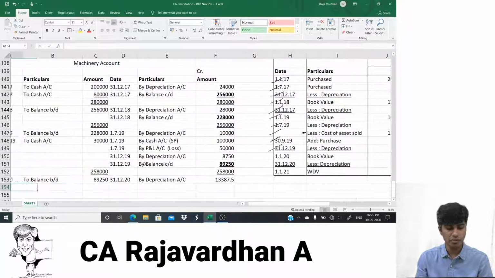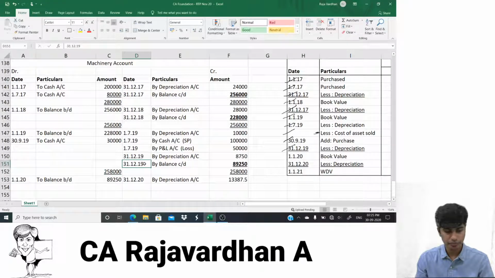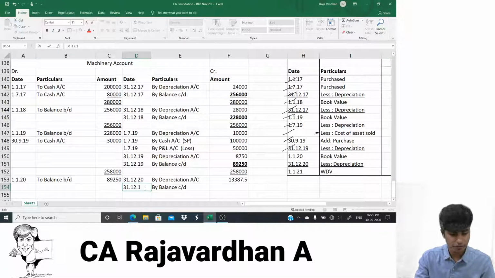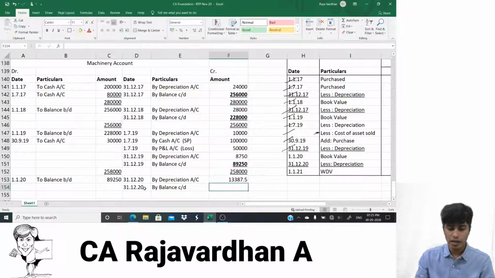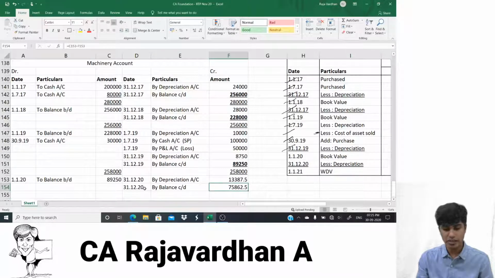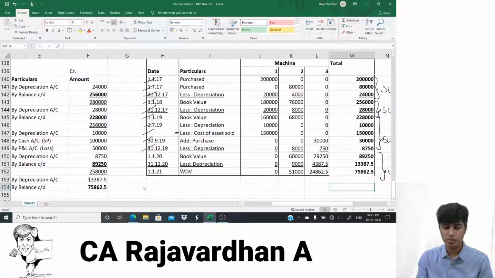If I find the balance carried down here, I would have to change the date and then find the balance. I had the asset to the extent of 89,250 and I've depreciated 13,387.5. I'll subtract it and arrive at 75,862.5. That is the answer, that is the WDV. You have 75,862.5 here as well.